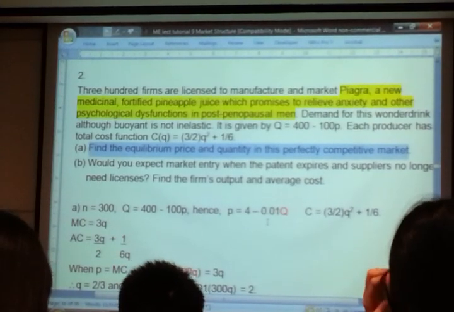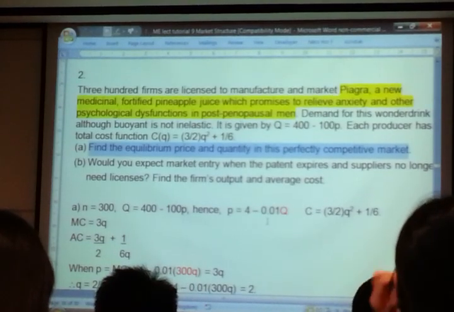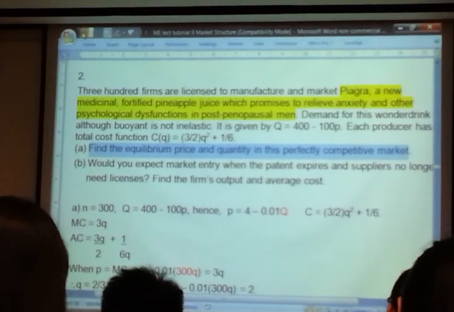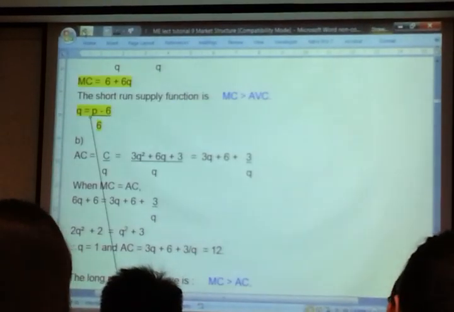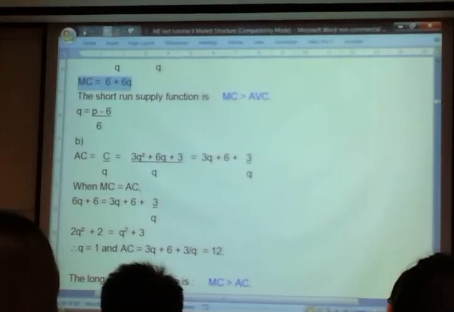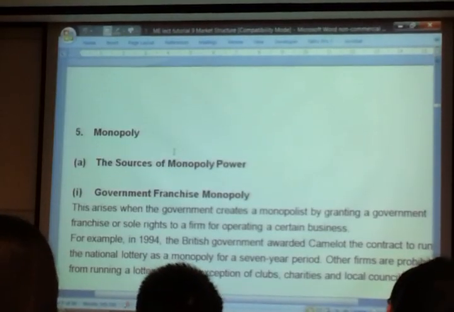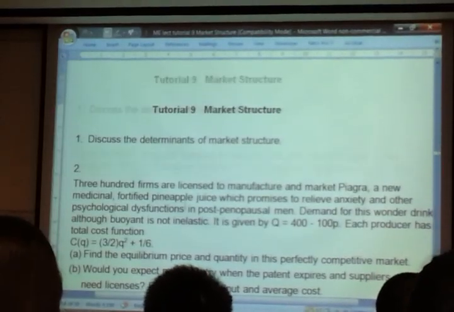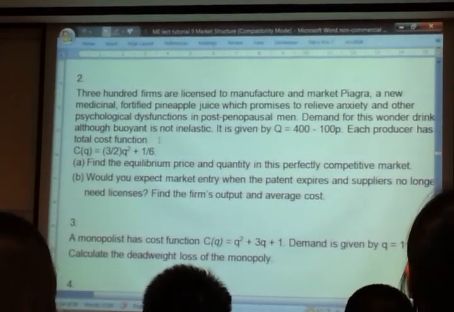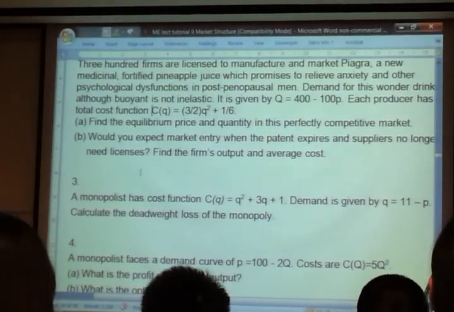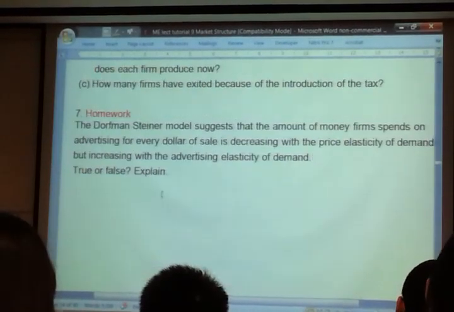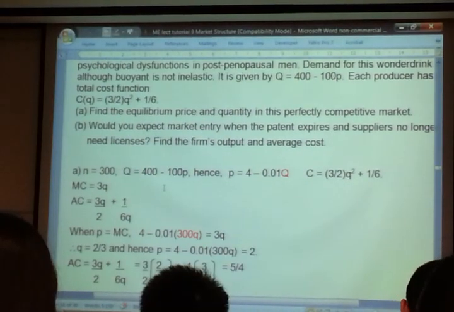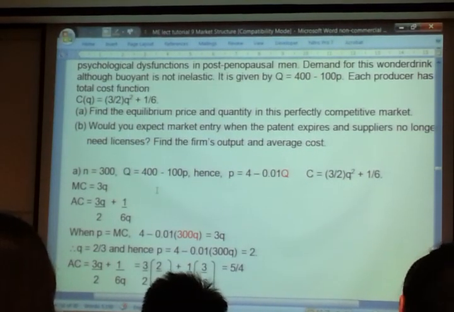How to find? What price and what quantity? Okay, first thing. Now, as you can recall, a perfectly competitive firm will always produce until when?